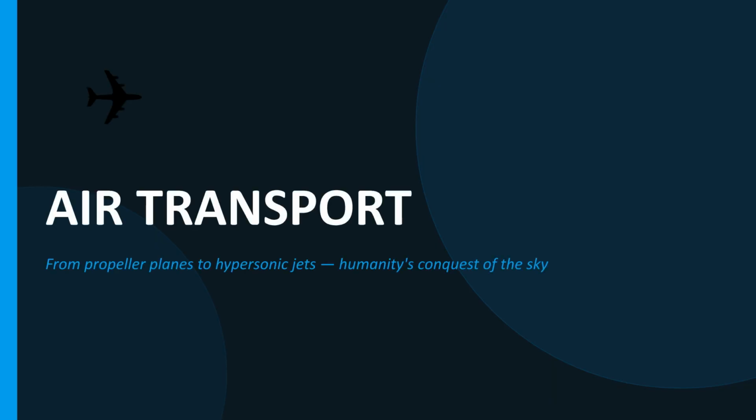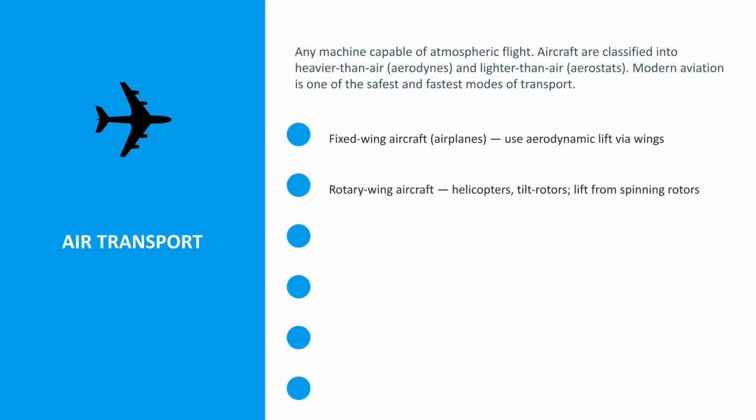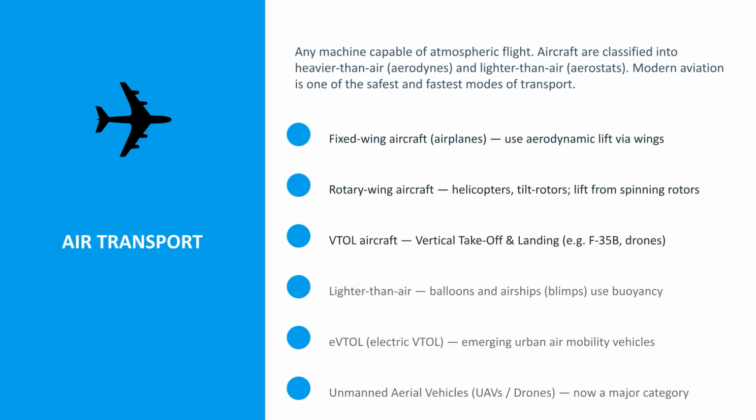Our first major section is air transport. From propeller planes to hypersonic jets, air travel represents humanity's conquest of the sky. Air transport involves any machine capable of atmospheric flight. It is one of the safest and fastest modes, categorized broadly into heavier than air, such as fixed-wing and rotary aircraft, and lighter than air vehicles like balloons.